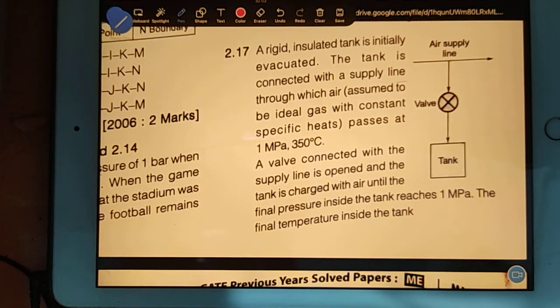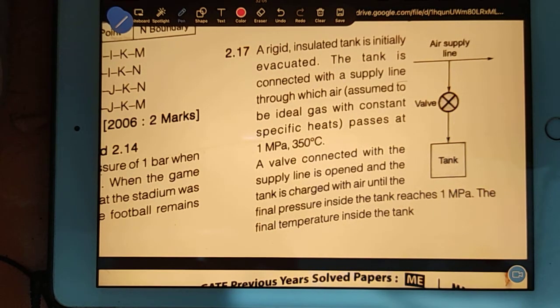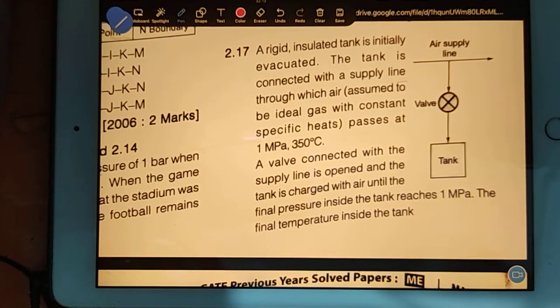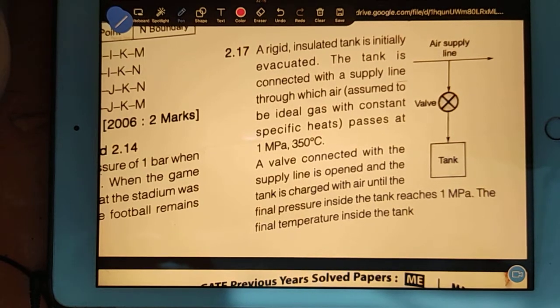Okay, now see. Yes, heat will not come. Definitely heat will not come. There is no heat transfer, there is no work transfer. You have to neglect potential energy. All these things you have to neglect. But still, something should be there, right? What is not being changed?